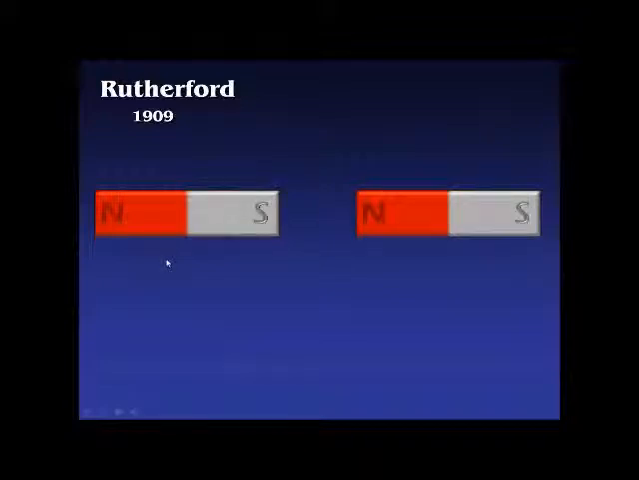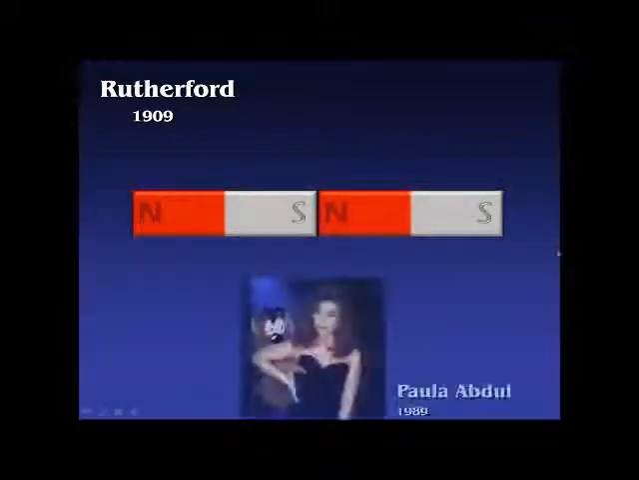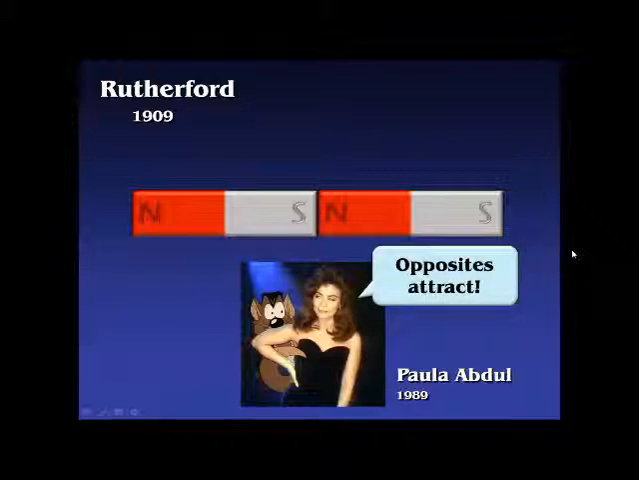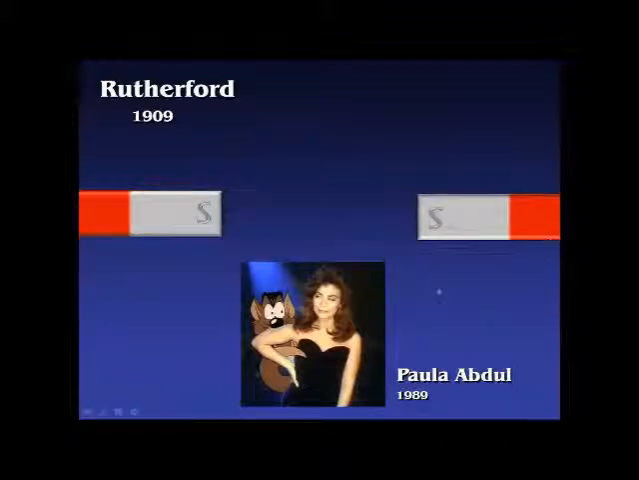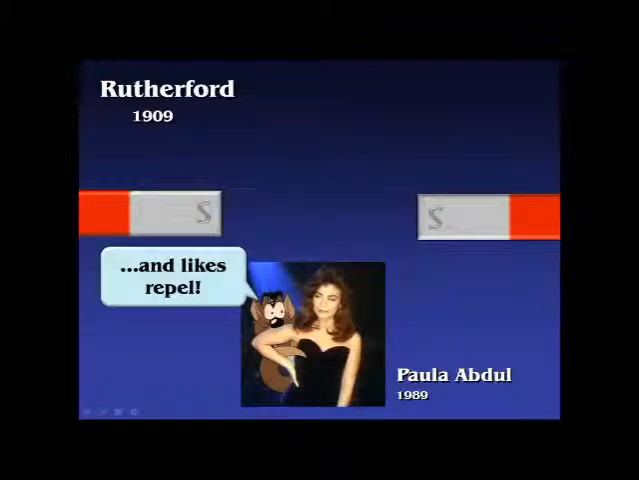Now, here's kind of what his thought was. Like magnets, if you have a north and a south pole of a magnet, they attract, right? Because opposites attract, just like Paula Abdul said with her hit song from 1989 called Opposites Attract. However, if you flip the magnet over, and as we all know, if you push two of the same ends of the magnet together, they don't really go together. They repel each other. And so likes, in other words, like things repel. And the same thing happens with electric charges as well. If you have a negative and a positive, they will attract. And if you have two positives, or two negatives, they'll repel each other.